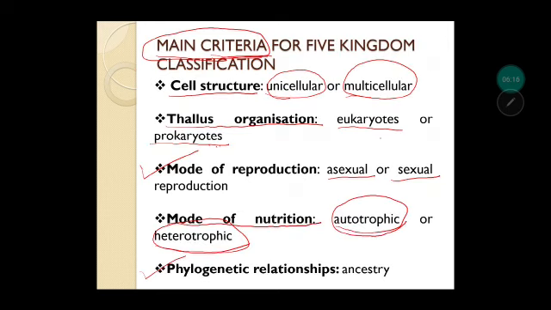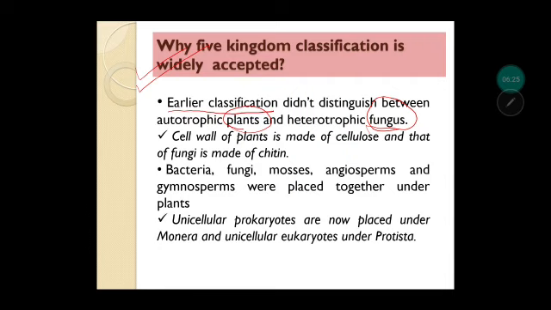You can see over here, mode of nutrition is also important, as well as the thallus organization, right? So plants, what is the mode of nutrition? That is autotrophic, and fungus are heterotrophic. Moreover, the cell wall of plants is made up of cellulose, and the cell wall of fungus is made up of chitin. Okay, so now they are placed in different groups.